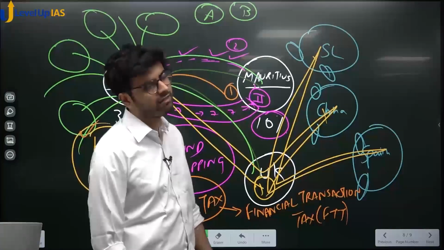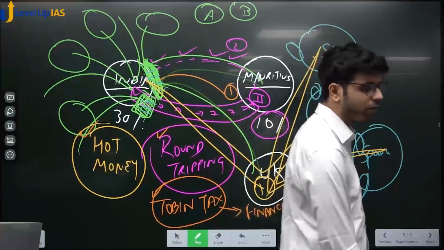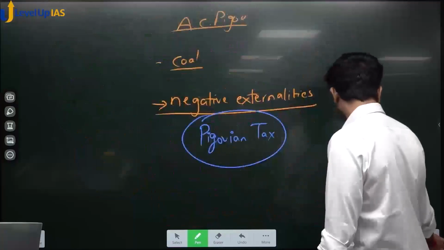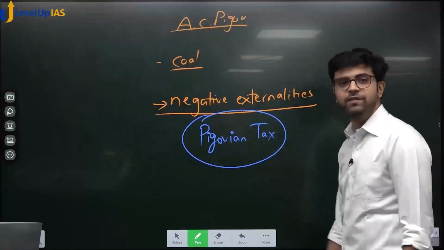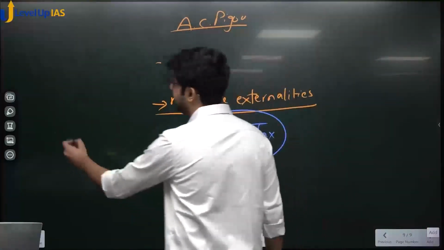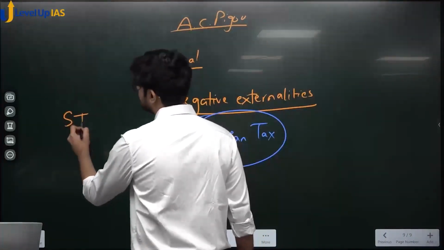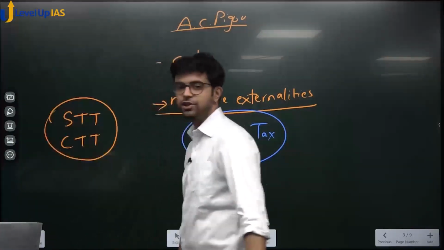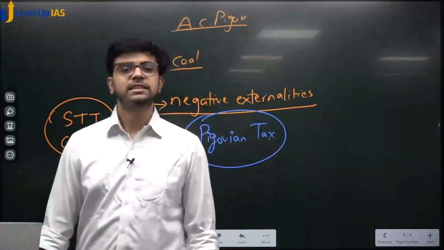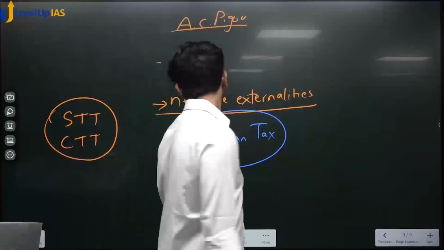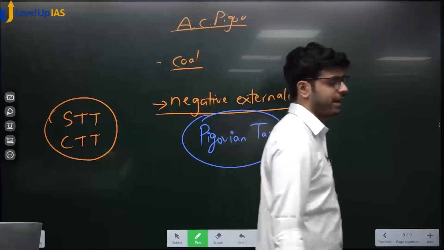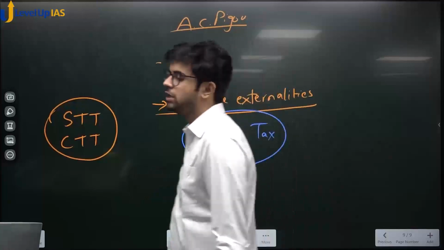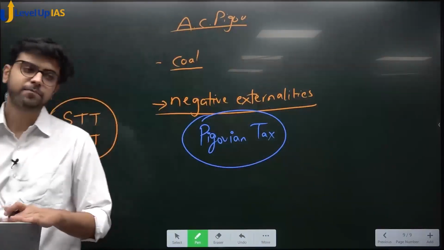Whenever you purchase and whenever you sell, whenever funds come in and funds go out, you have to pay. Now you should not remember these things. They are called securities transaction tax and commodities transaction tax. These are all in the nature of financial transaction tax. It's okay if you don't remember them now. We are going to cover them in the markets chapter.